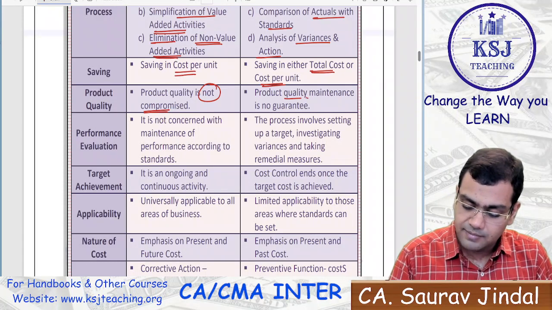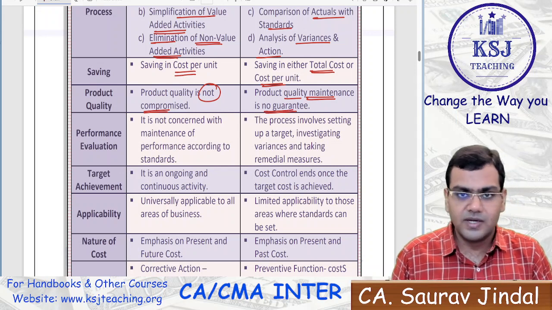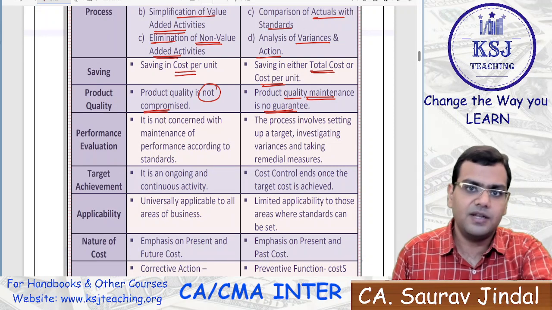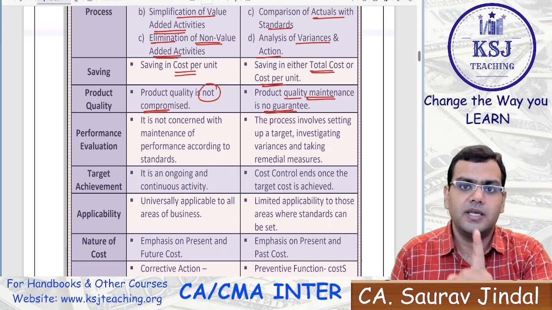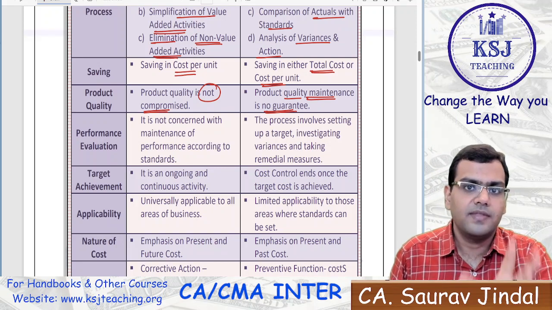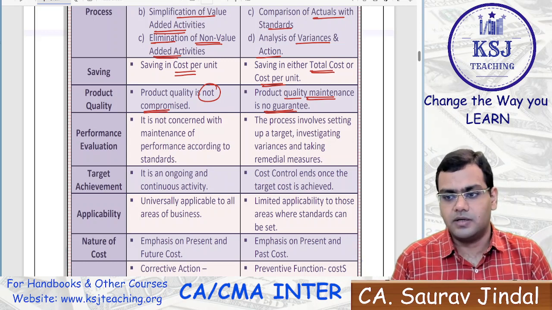The product quality maintenance is no guarantee, because the worker will say, you want it in 5 hours, I'll give it to you in 5 hours, but the product quality, I cannot say that the product will be top-notch quality, right? If you want the top-notch quality, then I will be spending 6 hours on that product. Clear?